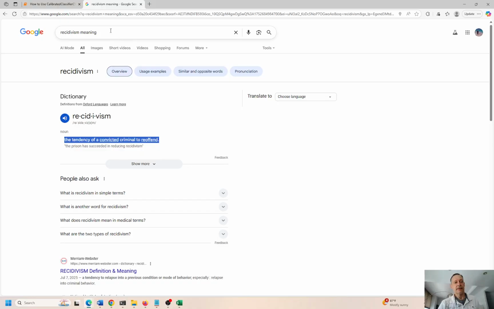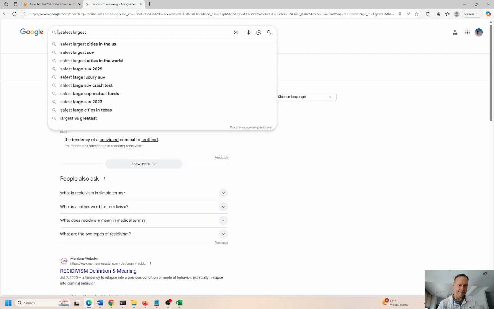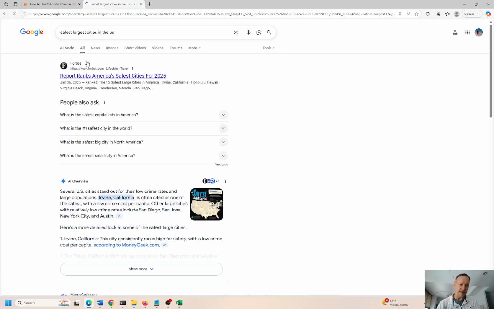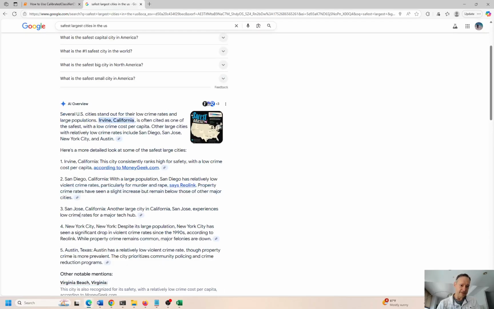Maybe, let's see. New York is going to be one. I can pretty much guarantee that. Large population, Irvine, California. I didn't know that. Okay. San Diego, San Jose, New York City. Despite its large population, New York has seen significant drop in violent crimes. So there you have it. So violent crimes are pretty rare. I mean, it so happens it's a big city. There's a lot of stuff going on here, but overall, it's a pretty safe place to be.